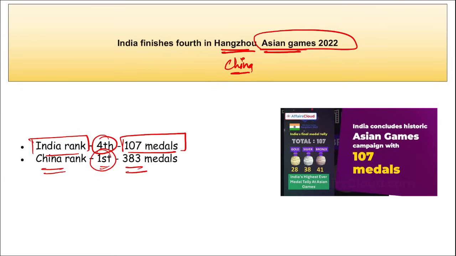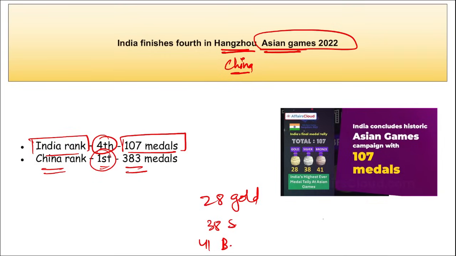Out of these 107 medals, 28 were gold, 38 silver and 41 were bronze. So India stood at 4th position in the medal tally. Then the Indian men's cricket team also won the gold medal. Then in the men's 3000 meters steeplechase, India also won the gold medal.